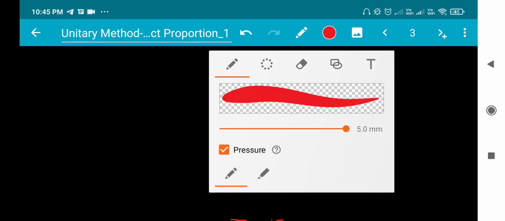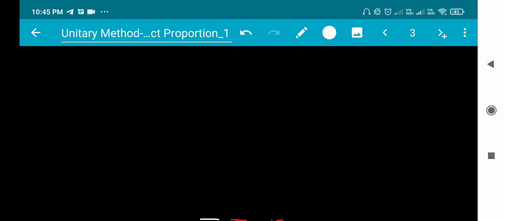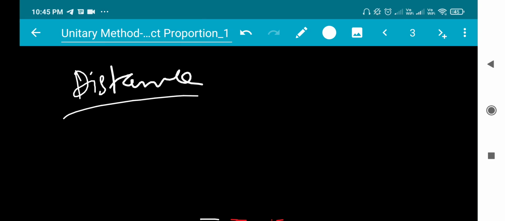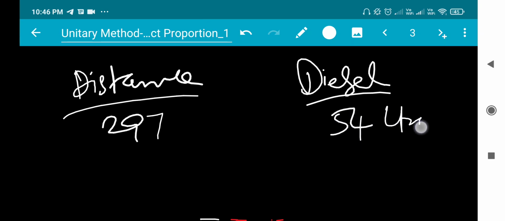So here I am writing distance, and here diesel. A distance of 297 km is covered with 54 liters, so for a distance of 297 km it takes 54 liters of diesel.